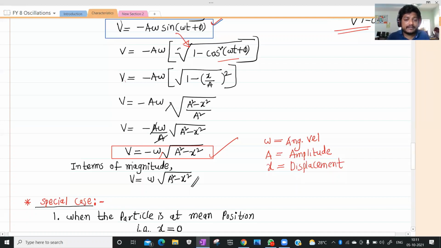This is a vector, so there is a negative sign. What does the negative sign indicate? Opposite direction. The velocity is always opposite to the direction of displacement. If you write in terms of magnitude, v equals omega under root of A square minus x square.